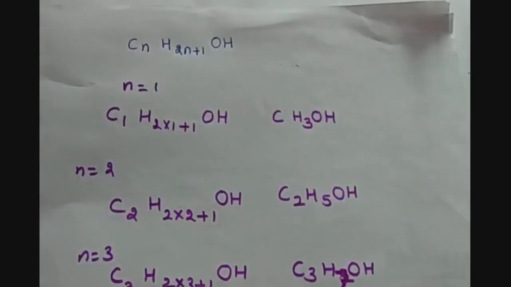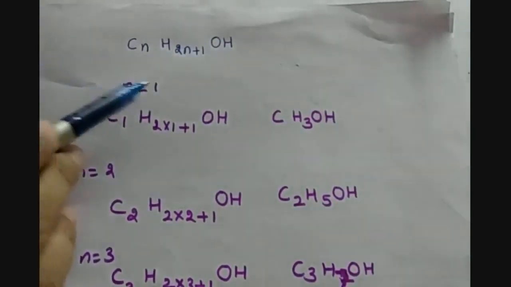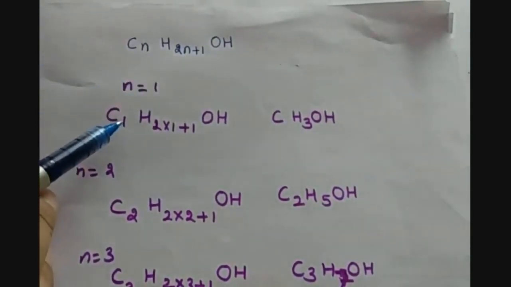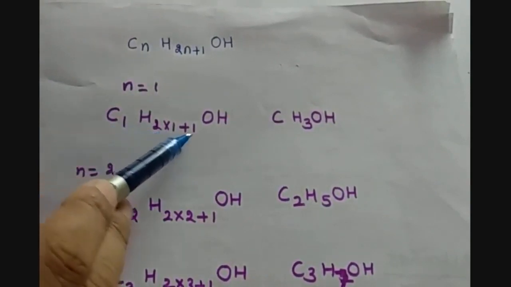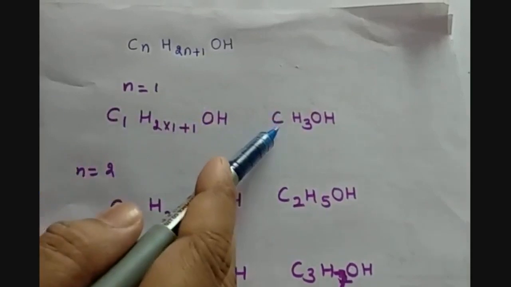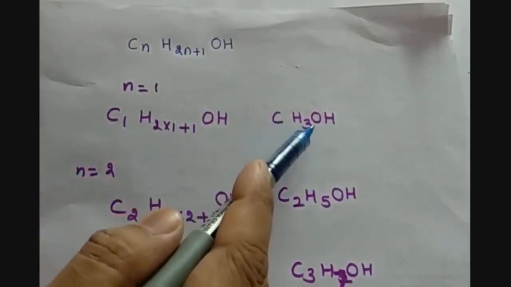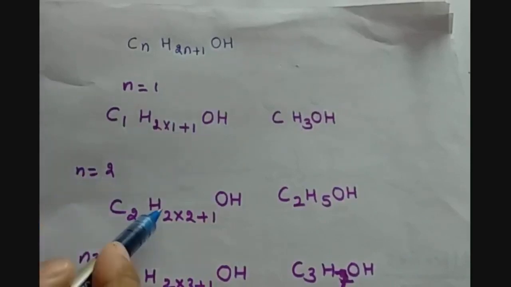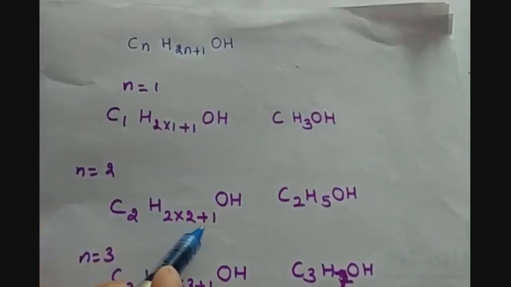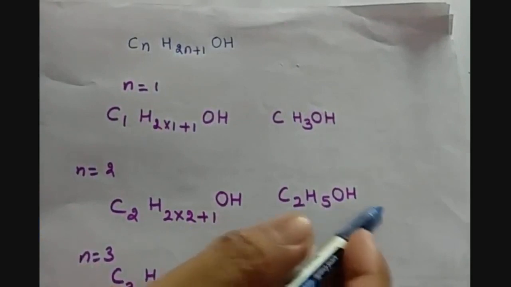So let us start with n is equal to 1. Then 2 into n, and that is 1 plus 1 OH. So the series will be CH3OH. Then n is equal to 2, then C2, 2 into 2, 4 plus 1, 5. So C2H5OH.